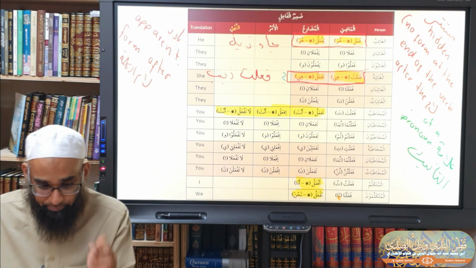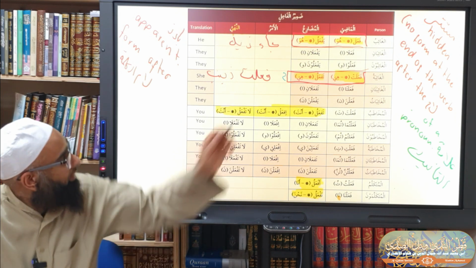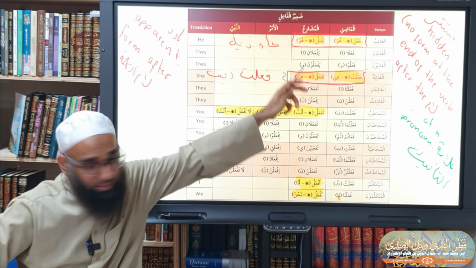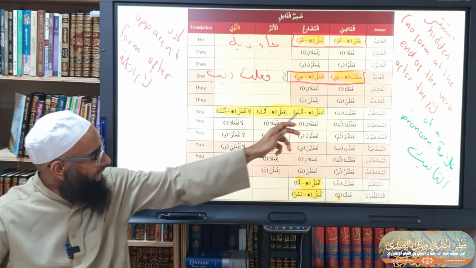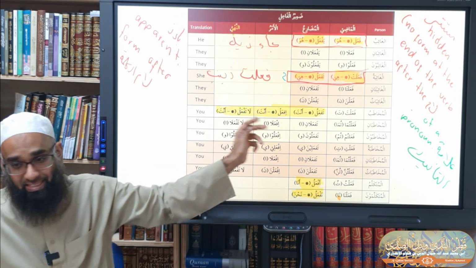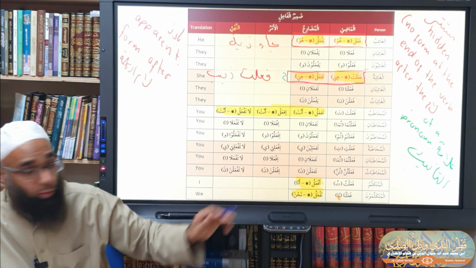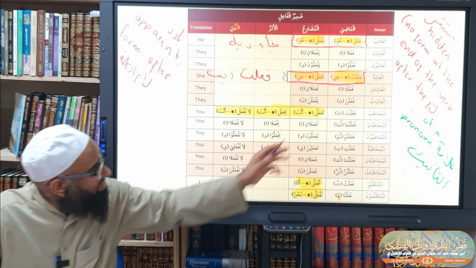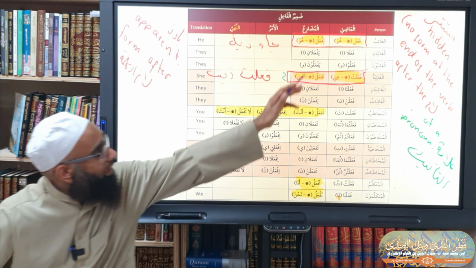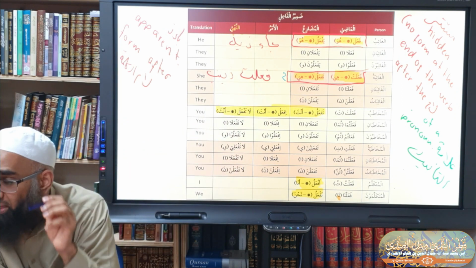If you go back to our table, the one that's in red here, look, see? This one and this one. The ghaib and ghaiba. And the others are what? Mustatir, but the jaiz. You don't have to have it. No, sorry. The others are wajib. You must have anta. You can't have anything else. As opposed to here, in fa'ala, you can have fa'ala and have the huwa as a zamir.